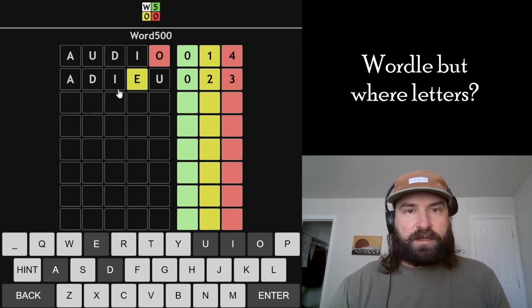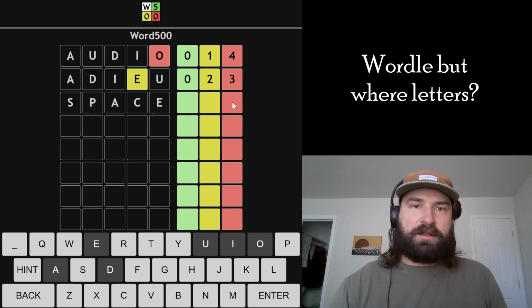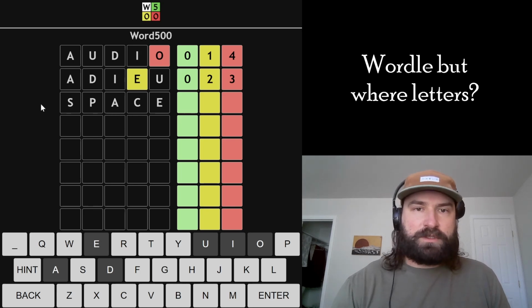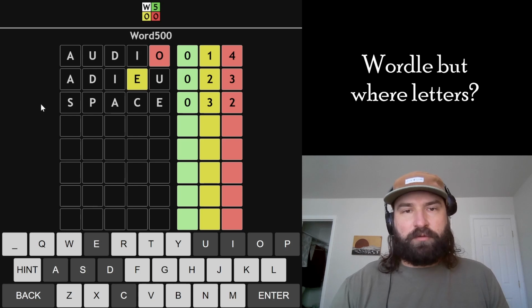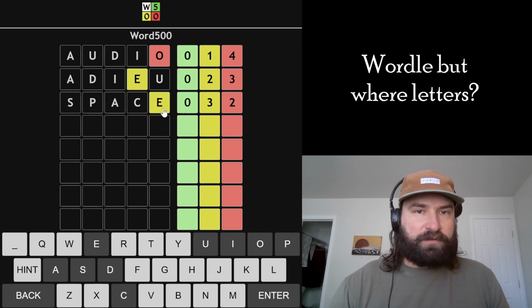None of them go in the right place. So I'm immediately going to start trying different vowels and trying to figure out what that does. I like SPACE here because S, P, and C are all really good consonants. I move the E, and I'm trying the A as my other vowel and moving it to a new place because it was yellow in both of these circumstances. All right, so we get 3 yellows. So S, P, and C, at least one of those letters is in. We still definitely have an E, and it definitely doesn't go here.